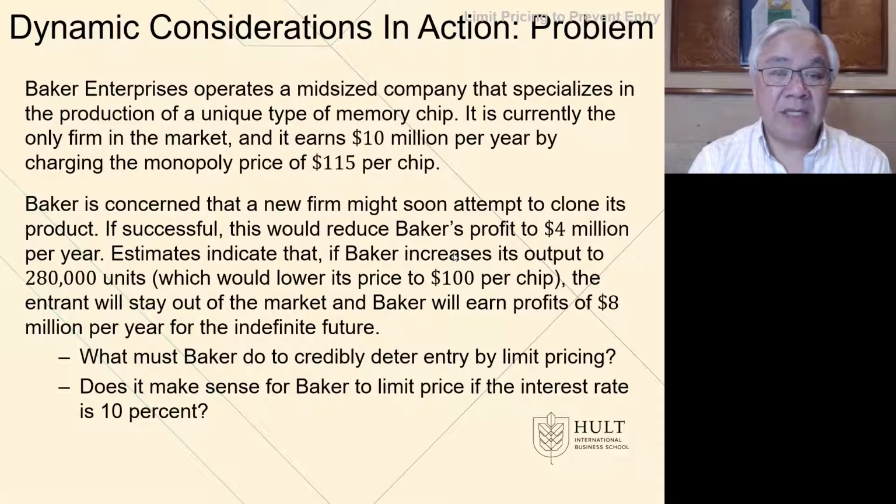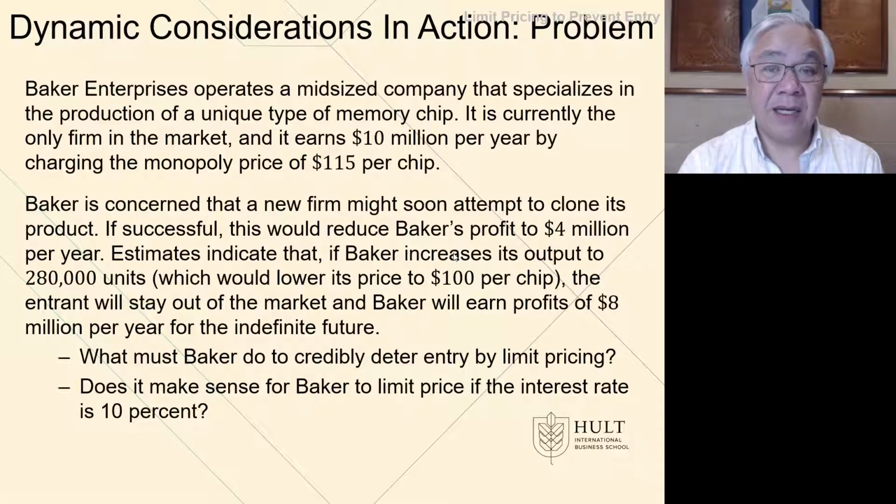The question is, what must Baker do to credibly deter the entry by limit pricing? In other words, set the stage. Secondly, does it make sense? Let's assume that all happens and this scenario plays out. Does it make sense for Baker to do limit pricing if the interest rate is 10%?